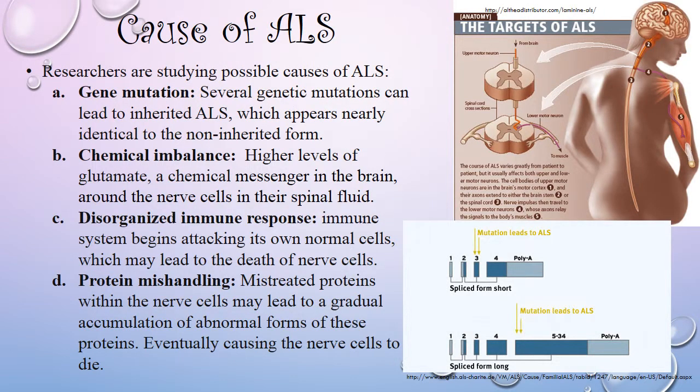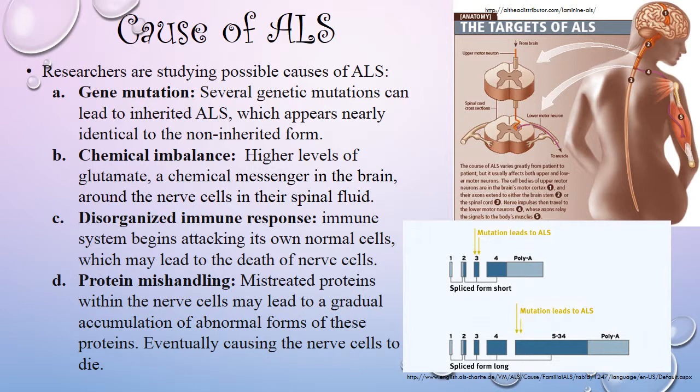Right now, the cause of ALS is not known, but researchers are studying different causes that could be a possibility. Gene mutation, where several genetic mutations can lead to inherited ALS. This appears nearly identical to the non-inherited form. So it's pretty useless because you can get both forms from this. You can get the sporadic and you can get the familial form. The lower picture is showing you how mutations in different sites of the gene can lead to ALS. Again, it's not a specific mutation at a specific site, it's different mutations that lead to ALS.